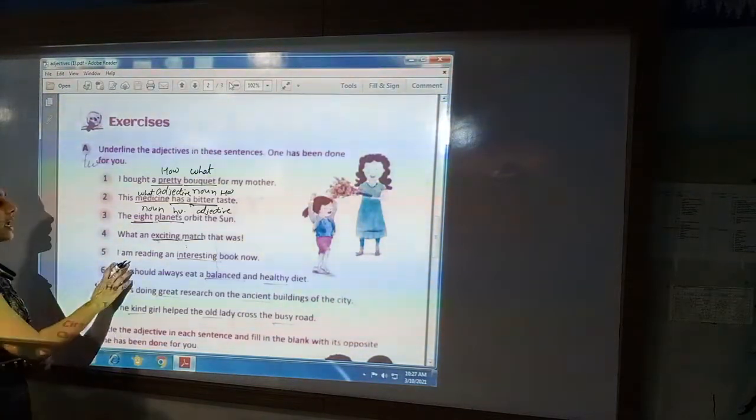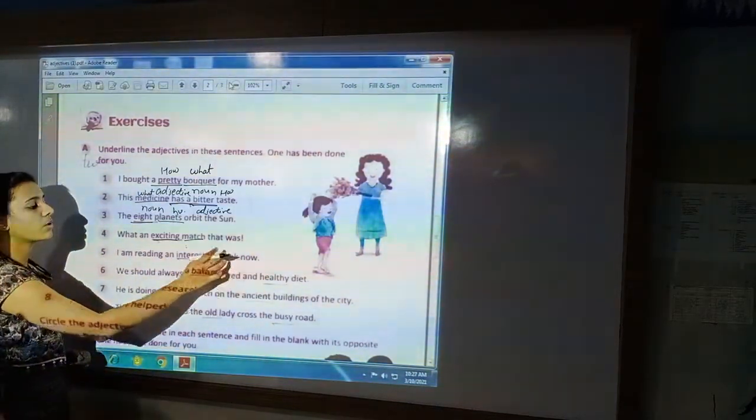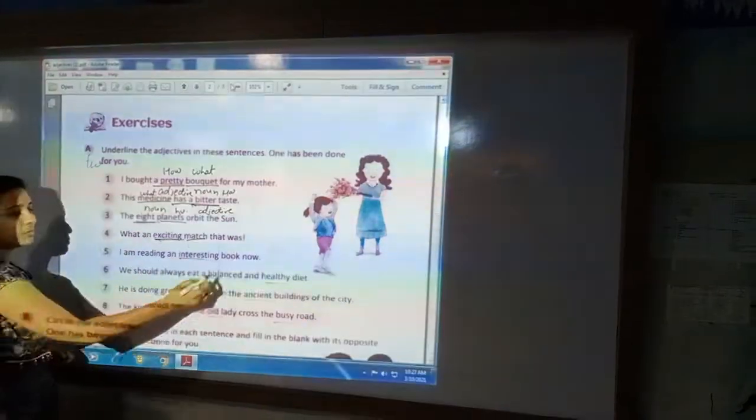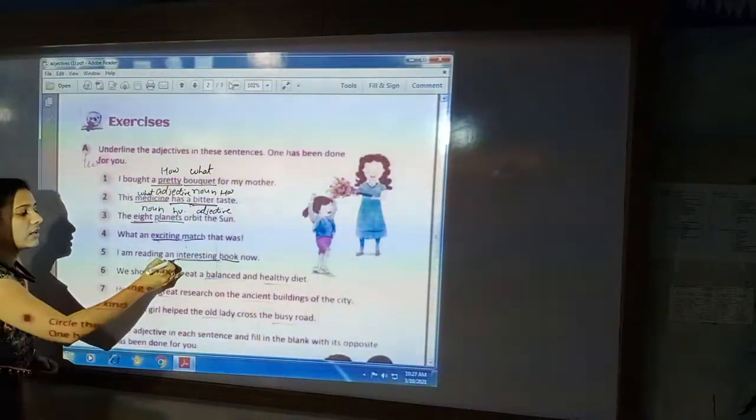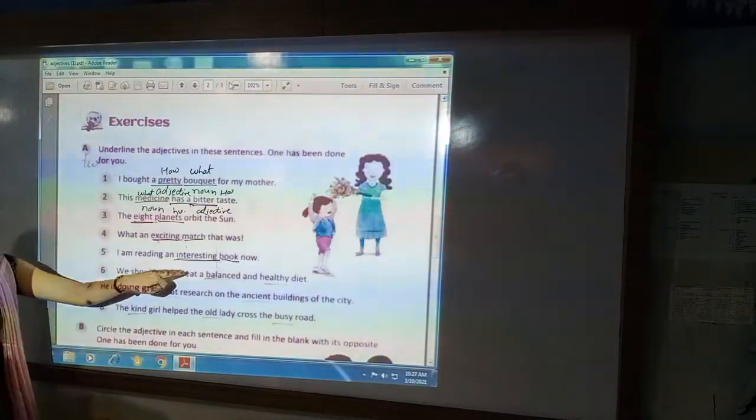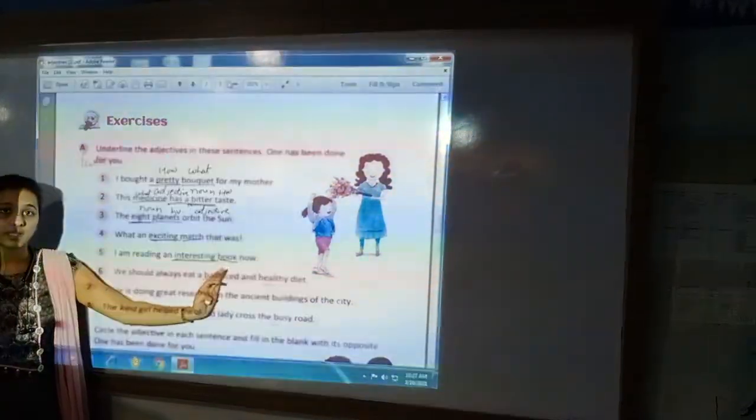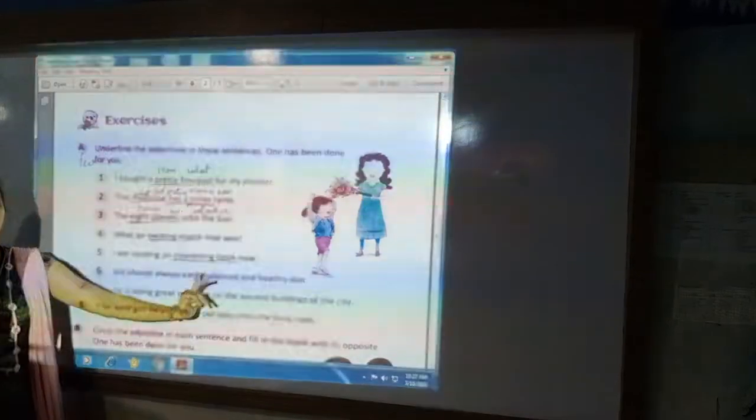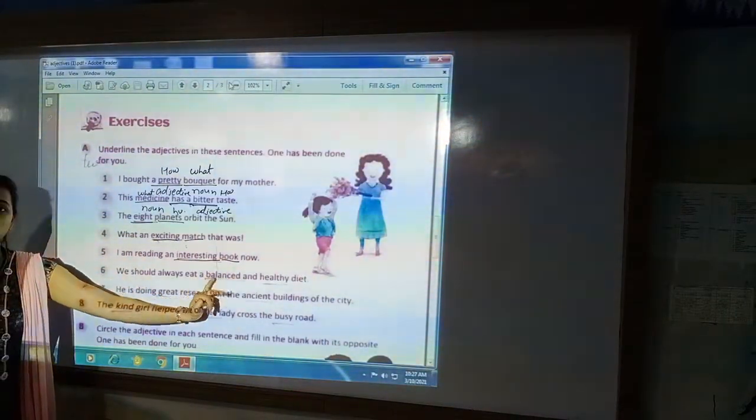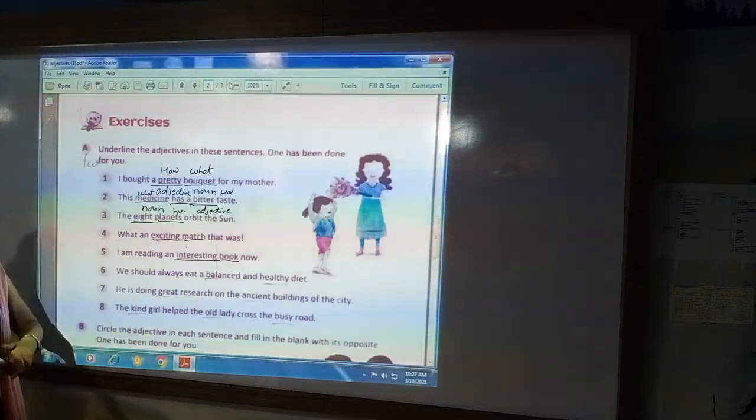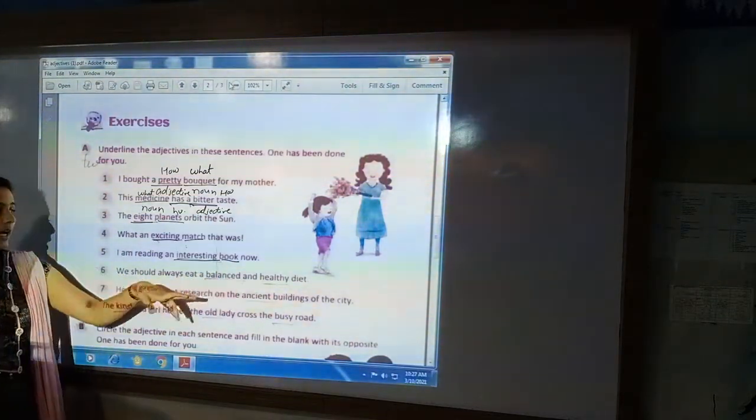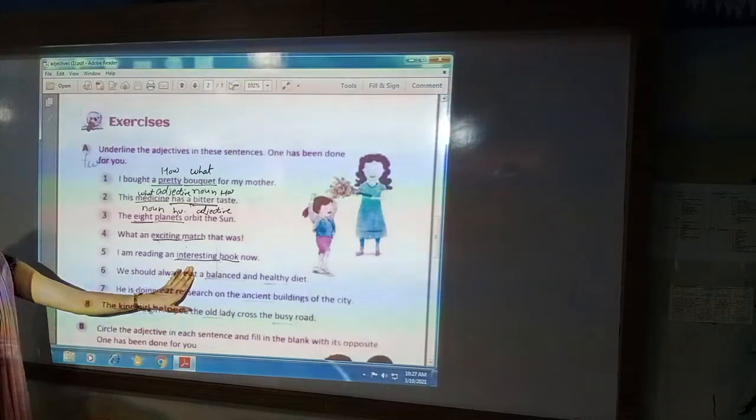Next is, I am reading an interesting book. What am I reading? Book. How is the book? Interesting. So this word is describing the book. How is the book? Interesting. So the word that describes the noun is called a describing word or adjective. So here the book is the noun and interesting is the adjective.